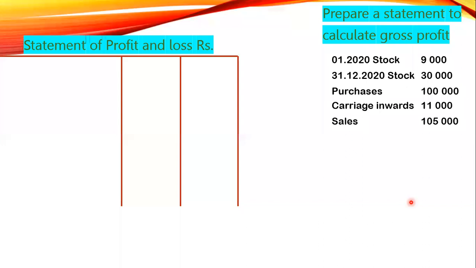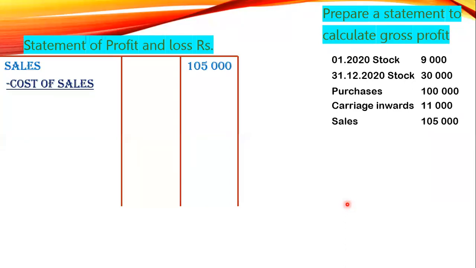We are going to calculate the gross profit in a statement format. What format? Statement format. So in statement format, how did you calculate the gross profit? Tell me the answer. Sales minus cost of sales. So first we take sales. Sales how much? 105. Minus cost of sales.